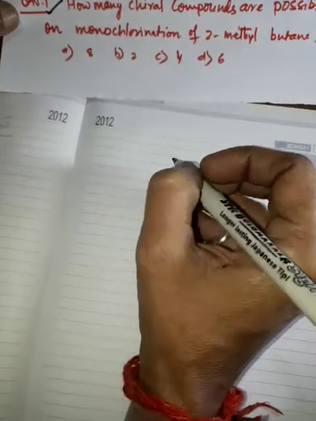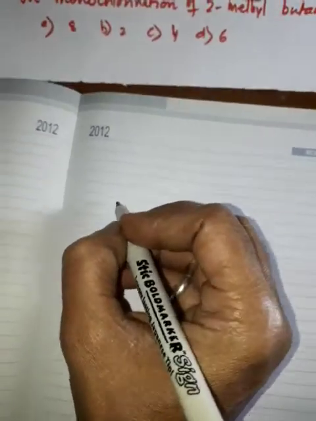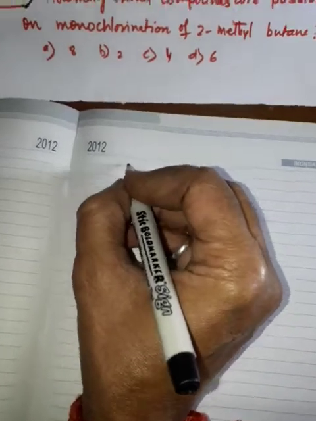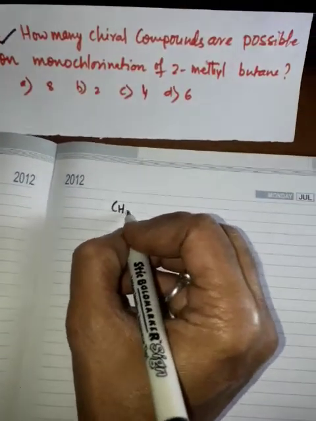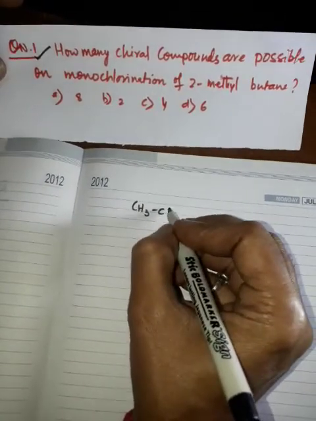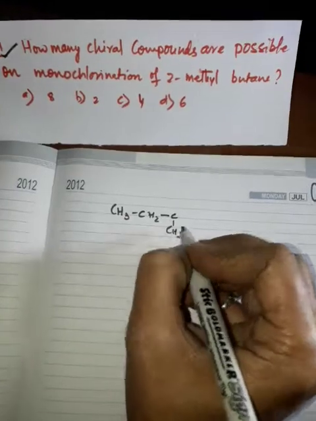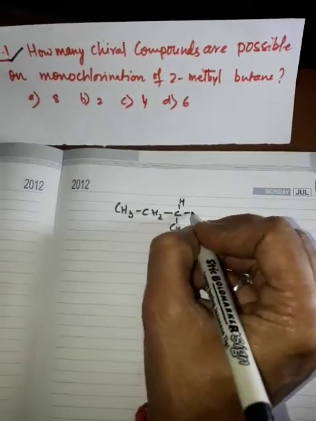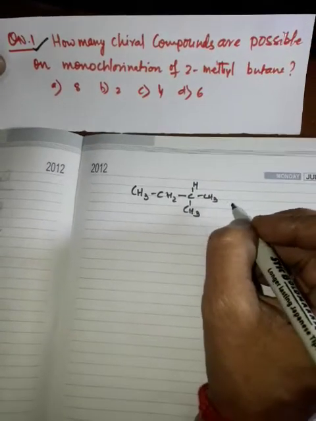Monochlorination of 2-methylbutane. First you will write the structure of 2-methylbutane: CH3, CH2, CH3, H, CH3. This is the structure of 2-methylbutane.